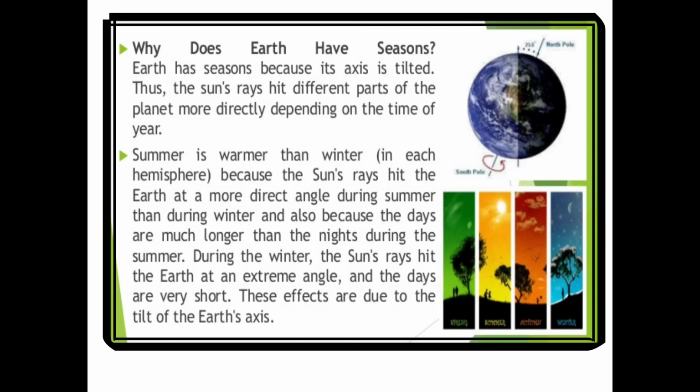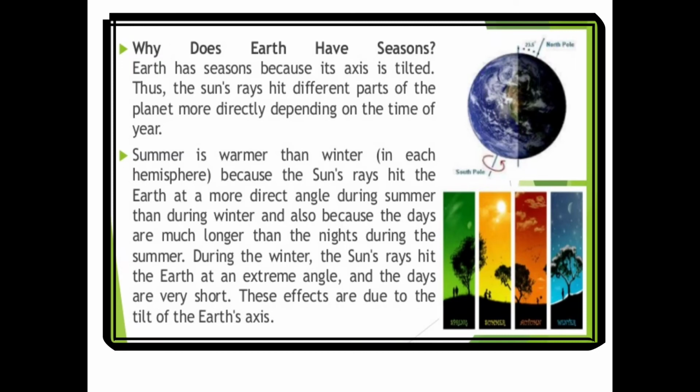Summer is warmer than winter because the sun rays hit the earth at more direct angles during summer than during winter, and also because the days are much longer than the night during the summer. During the winter, the sun rays hit the earth at an extreme angle and the days are very short. These effects are due to the tilt of the earth's surface.